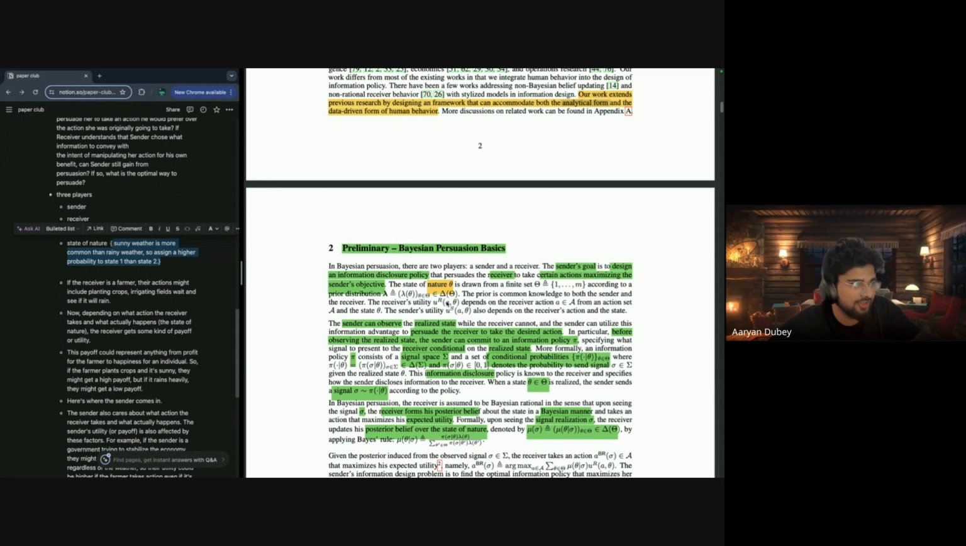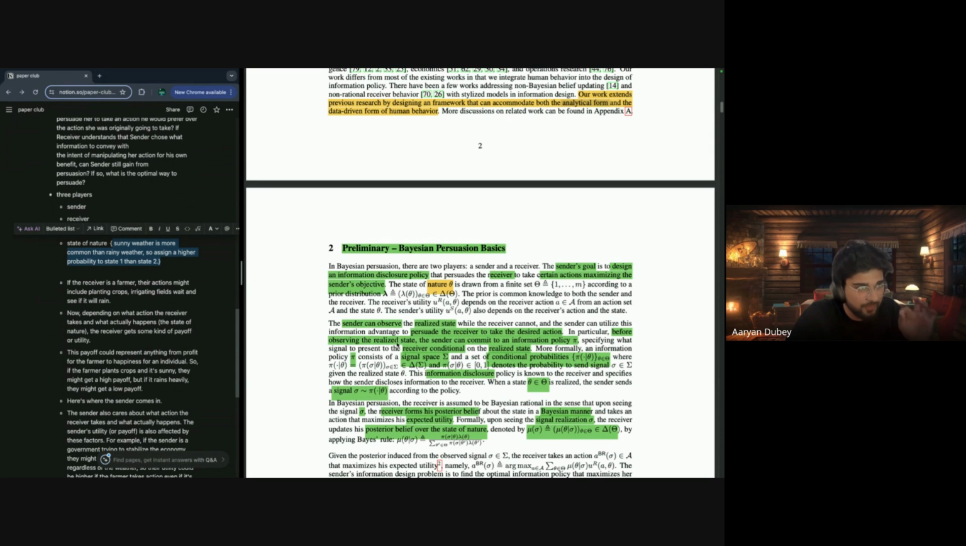Receiver utility, this particular utility, that is action based on this particular state of nature, depends on the receiver action, which belongs to an action set, and the state theta. The sender utility also depends on the receiver action and the state. So what the receiver is going to do on that particular state, the sender utility is also based on that. As you guys recall, receiver utility and sender utility are generally designed to maximize the profit or a particular positive function for both sender and the receiver, right? They're not interrelated, but they're kind of interrelated, right? A sender can observe the realized state while the receiver cannot. The sender can utilize this information advantage to persuade the receiver to take the desired action.